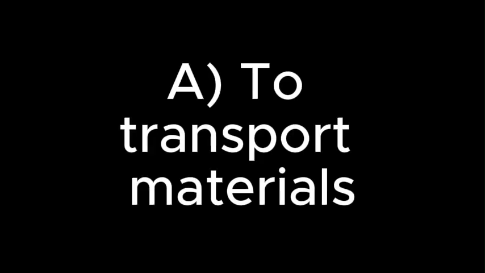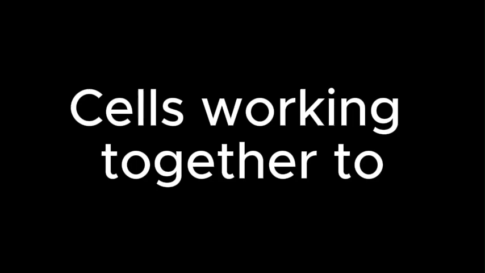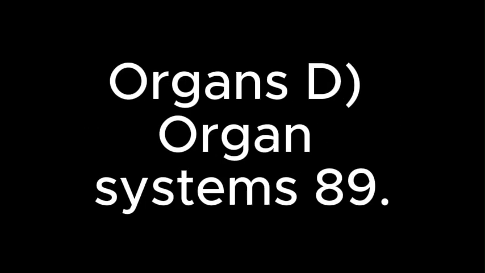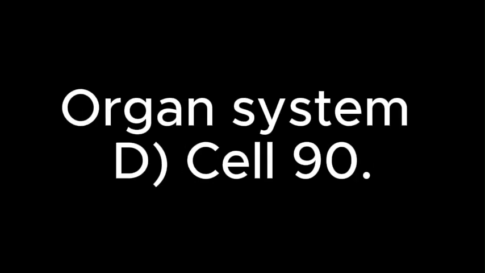87. What is the function of an organ system? To transport materials throughout the body, to support cells, to perform specific life processes, to store nutrients. 88. Cells working together to perform a specific function form A. organism, tissue, organs, organ systems. 89. The heart is an example of an organ, tissue, organ system, cell.